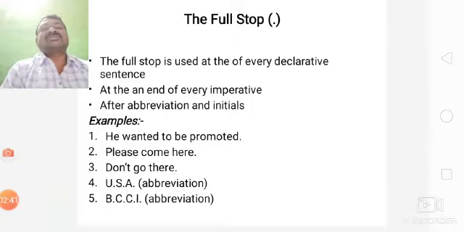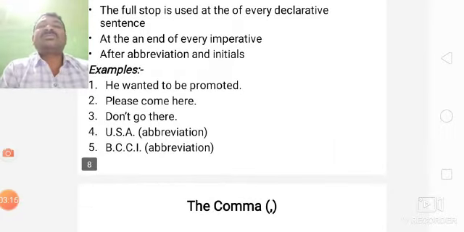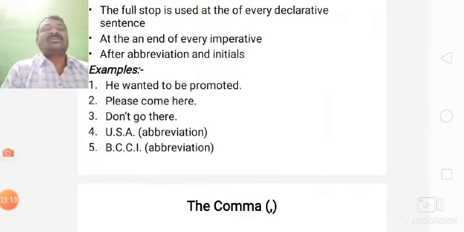For abbreviations, USA, United States of America, there we write U full stop, S full stop, A full stop. For abbreviations, we use full stop. For more examples of abbreviations: KS, IAS, BA, BCom, BSc, MLib, BLib, and so on. This is for full stop. Do you know how we use the full stop? Okay.